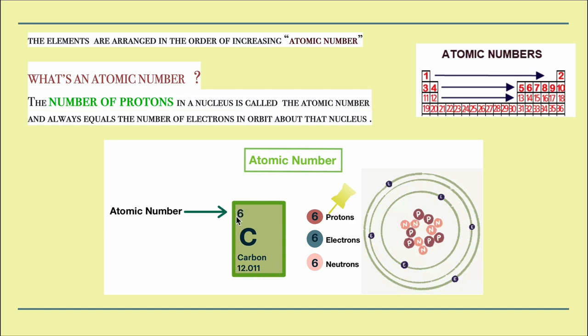The atomic number will always be written on the top left corner. So if you see any element, by seeing the top left corner, you should be able to tell that that's the atomic number of that particular element. Okay, so what did we learn in here? The protons and electrons are always gonna be the same in a given atom.